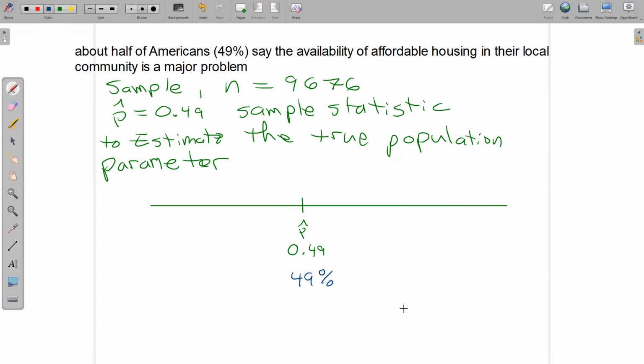Now they claimed their margin of error was 1.6%. So what the margin of error does is it says, well, the actual number is somewhere in this window where we go plus 1.6% to the right, and we also go the other way, minus 1.6%. And this distance I travel on each side is what's called the margin of error.